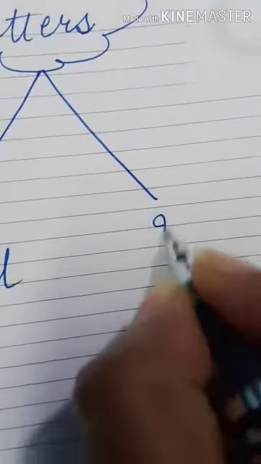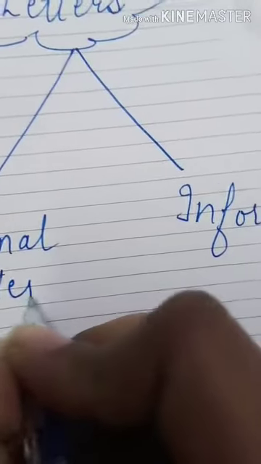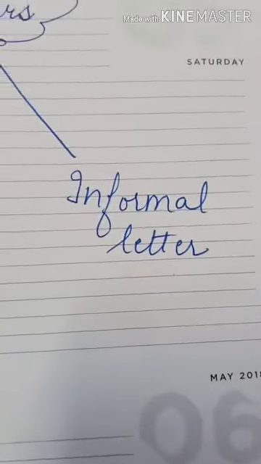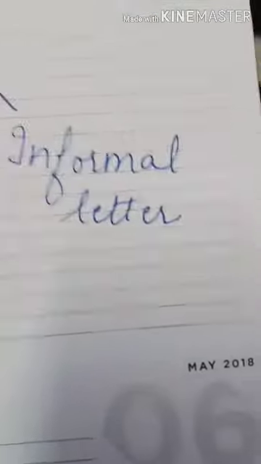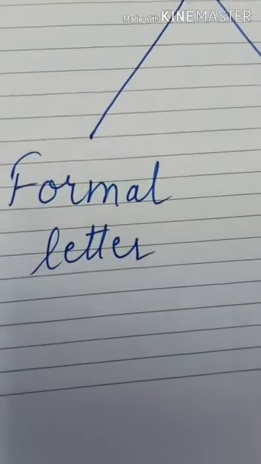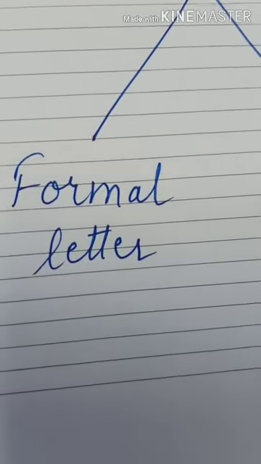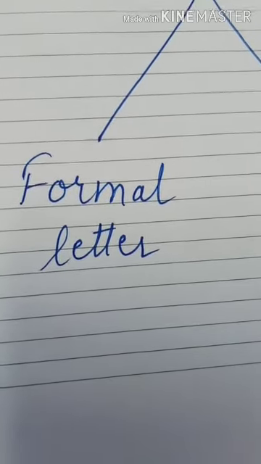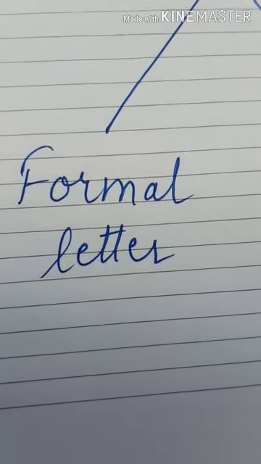Letters are of two types: formal and informal letter. Our topic is that we are going to do application. So what is a formal letter and what is an informal letter? A formal letter is a letter which we write in a formal way. No hi hello, we can't write hi hello. A formal letter we send to an organization, meaning a school or an office.